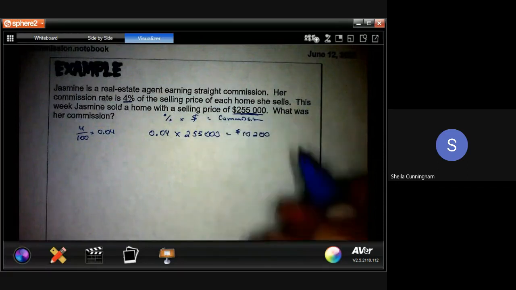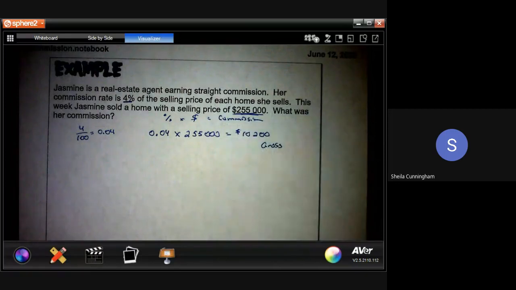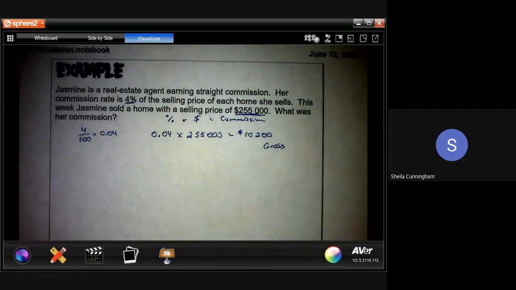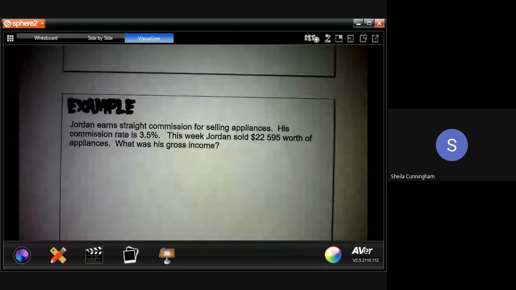Now, this is gross. There are no deductions being taken off of this yet. In reality, there would be deductions that come off of this. Jordan earns straight commission for selling appliances. In some positions, some jobs, depending on what you're doing, a company doesn't hire you and give you an hourly wage. They say, hey, you sell our product, and the more you sell, the more you're going to make.